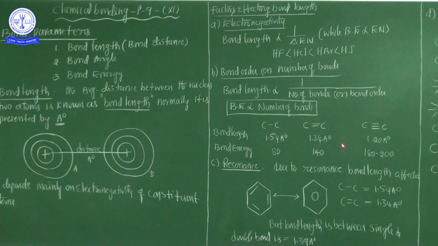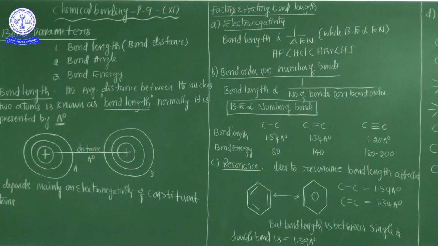Most important point: bond length is inversely proportional to 1 by number of bonds, or bond order. Bond order is the number of bonds in between the two atoms. Actually, bond length is also decided by the number of bonds.